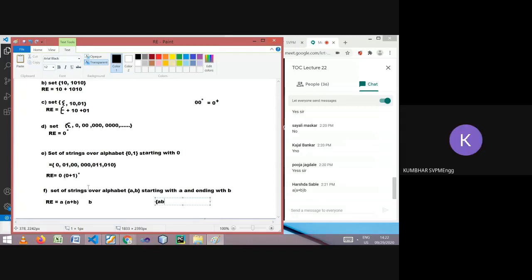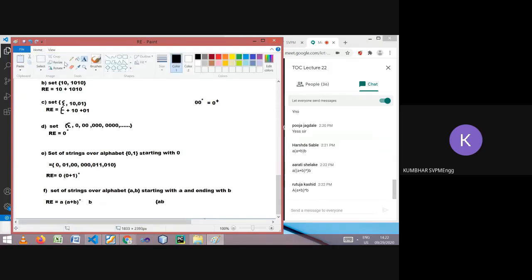Yes. Does it use A and B? Yes. Does it start with A? Yes. And does it end with B? Yes. Arti is saying correct. The only change I have to do here is give a star here. So this will be the regular expression which tells about the language having all strings over A comma B such that it should start with A and end with B.